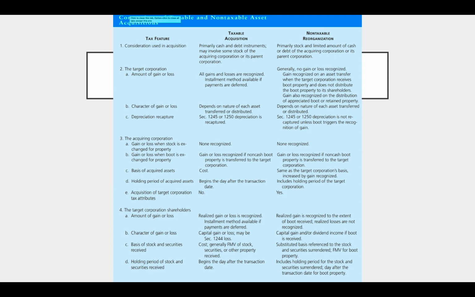3D, the holding period of the acquired assets is going to begin the day after the transaction date in a taxable acquisition, but in a non-taxable reorg, it's going to include the holding period of the target.